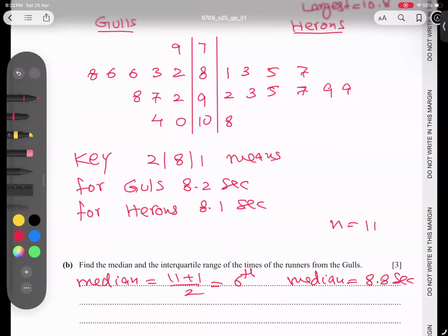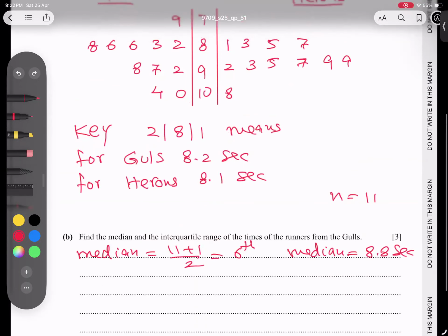This is done. And let's go for the next. The next part is asking the interquartile range. And interquartile, how to find? First of all, go for the upper quartile. And the upper quartile formula is what? 3/4 of (n plus 1). So 11 plus 1, 12 divided by 4, times 3, the 9th place. And how to find the ninth place? 1, 2, 3, 4, 5, 6, 7, 8, 9. So 9.8. So upper quartile, 9.8 seconds.